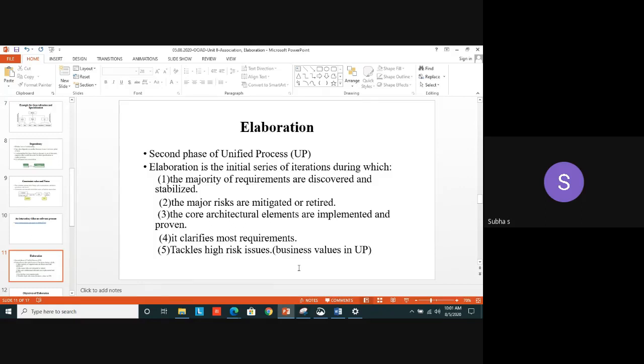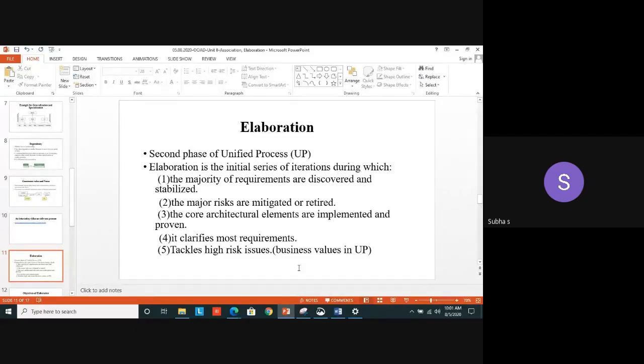For this, we are using what? Use case diagram. Because using that use case diagram only, we are identifying the actors initially, for all the actors involved in the particular project or particular domain. So how are we going to make use of those actors? What are the use cases that are related to the actors? With that, we are establishing the scope of the project. All those were dealt in what? Inception phase. Incepting means what? Observing, getting something.